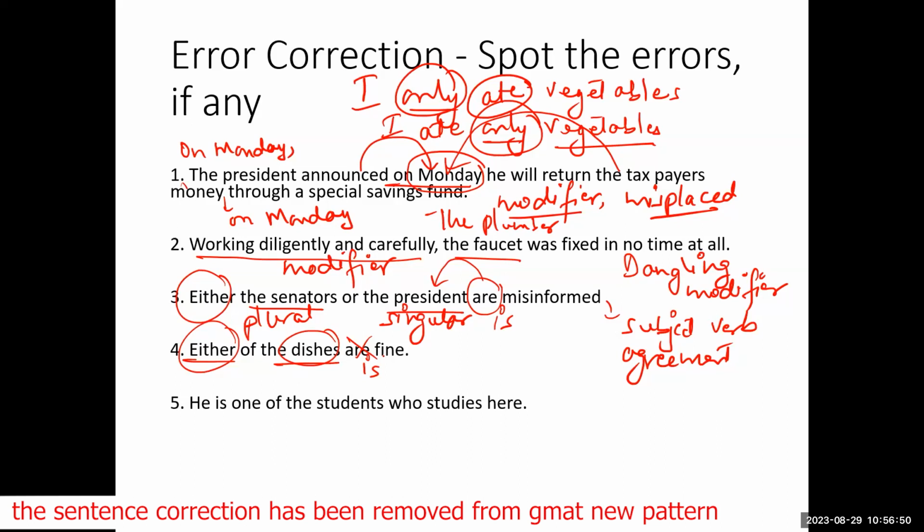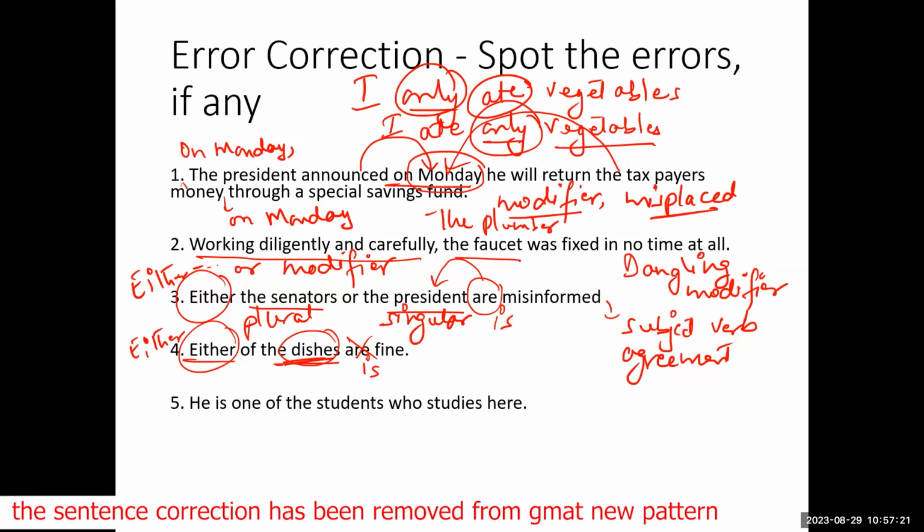So over here, you have a statement in the format of either or, and over here you have a statement with just either. So after either, whether the subject is singular or plural is immaterial. The verb will always be singular. Either of the shirts, either of the dishes, either of the sweets. You can use anything, but you will need a singular verb there.